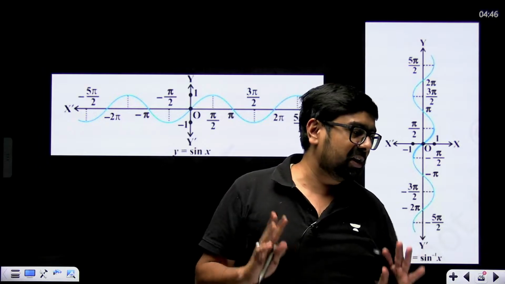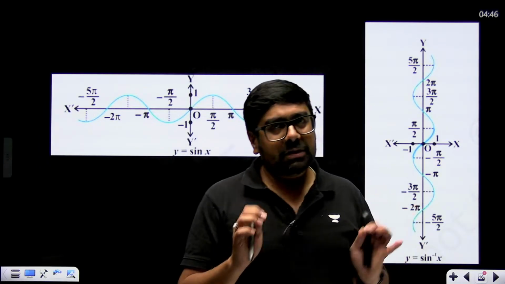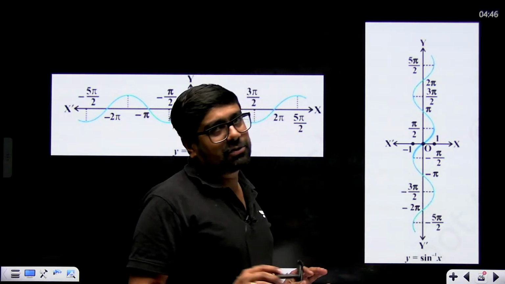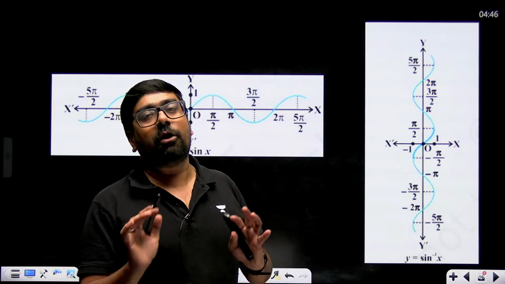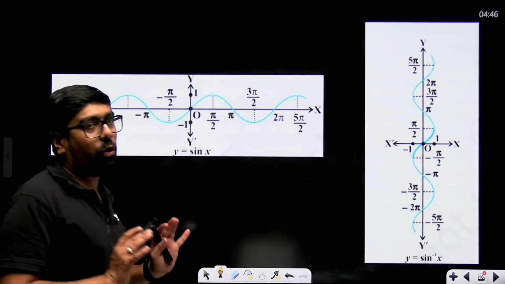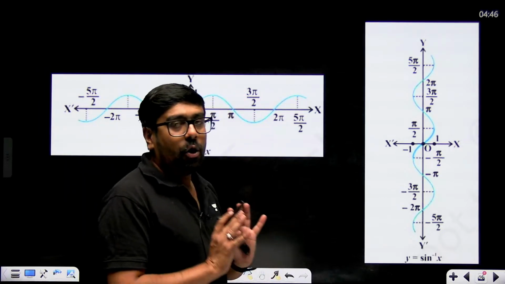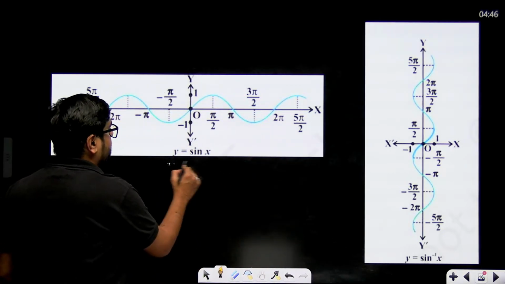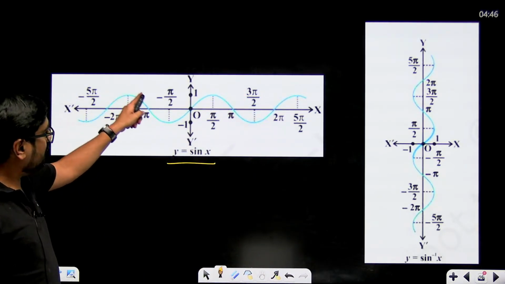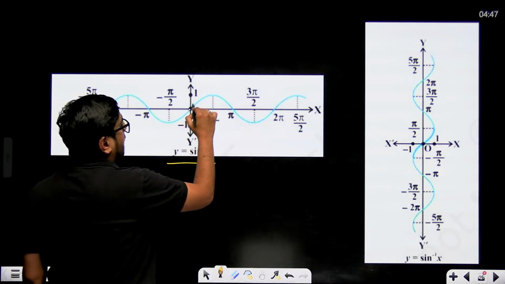A very simple question is going to come, right? And chances are that they might ask you to draw the graph of an inverse function. So please remember all the graphs. At last, one last time, just revise all the graphs. Sine inverse x, y equal to sine inverse x, like this, right? So it will start from here.